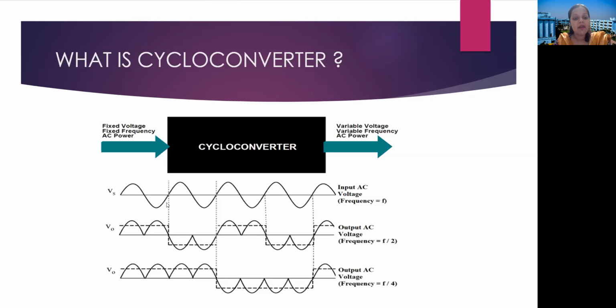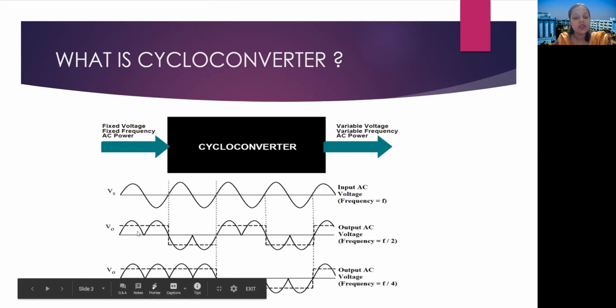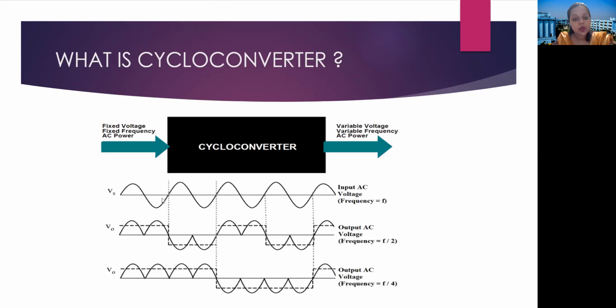Because here we have one positive half cycle and one negative half cycle giving a time period of 1. But here, using two positive half cycles and two negative half cycles, we get one total time period. So from the source waveform to the load waveform, the time period is doubled.